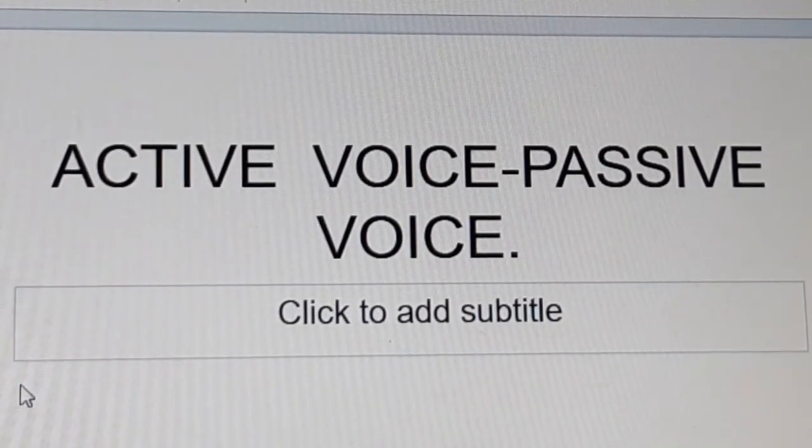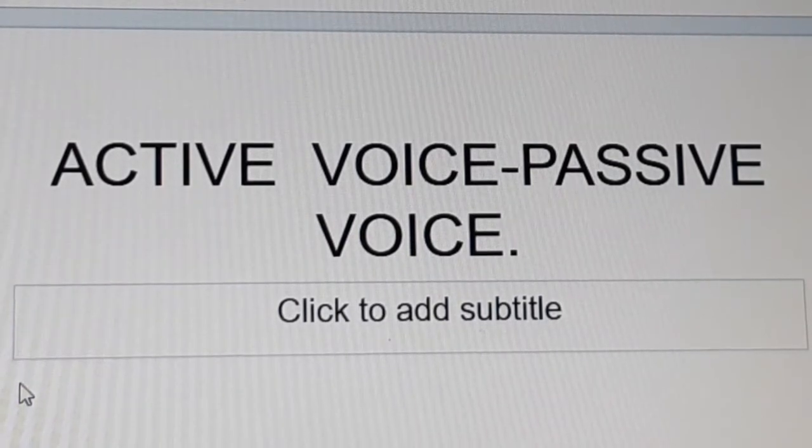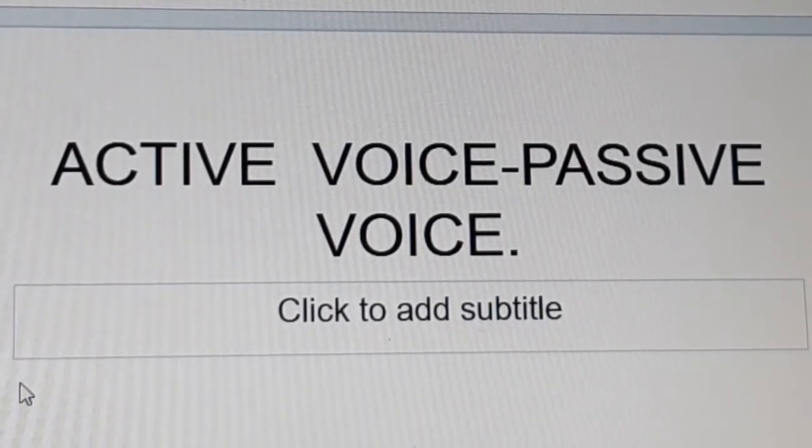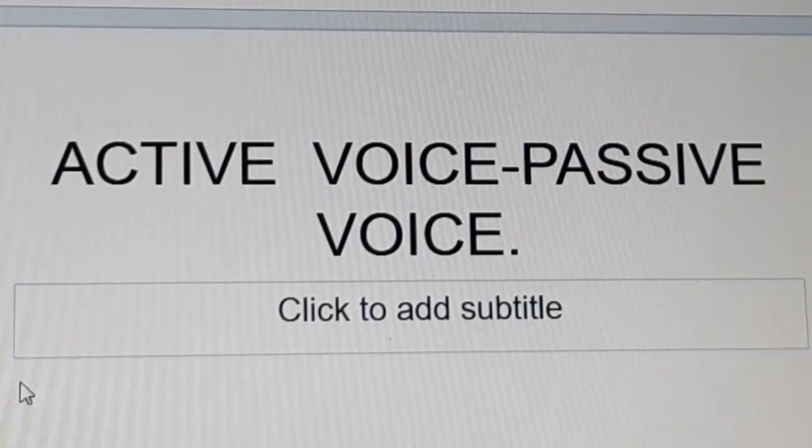Active voice means that a sentence has a subject that acts upon its verb. Passive voice means that a subject is a recipient of a verb's action. Once again, active voice means that a sentence has a subject that acts upon its verb. Passive voice means that a subject is a recipient of the verb's action.